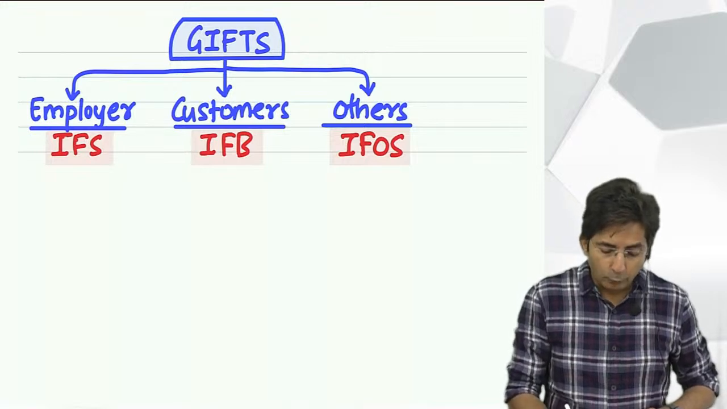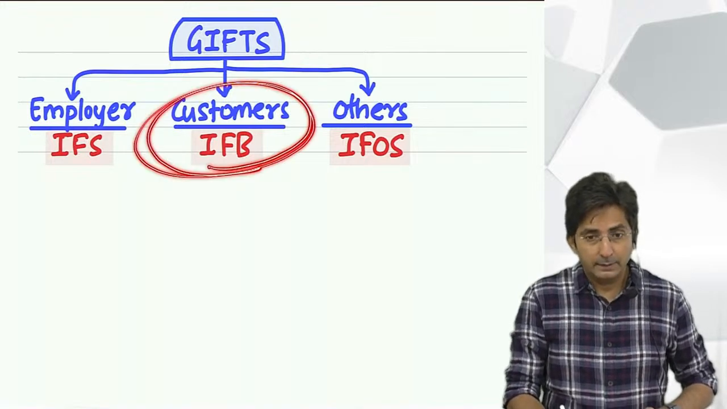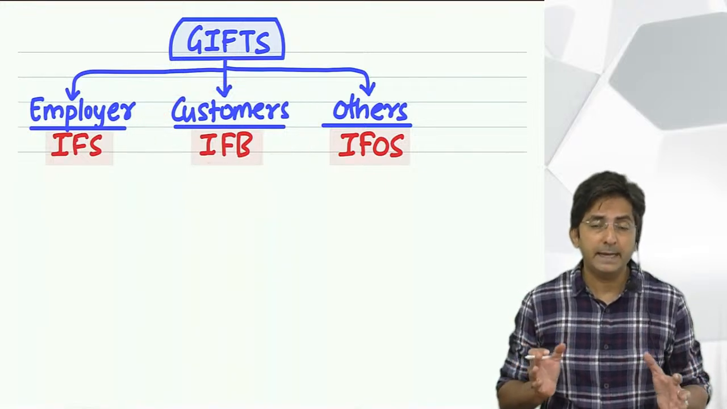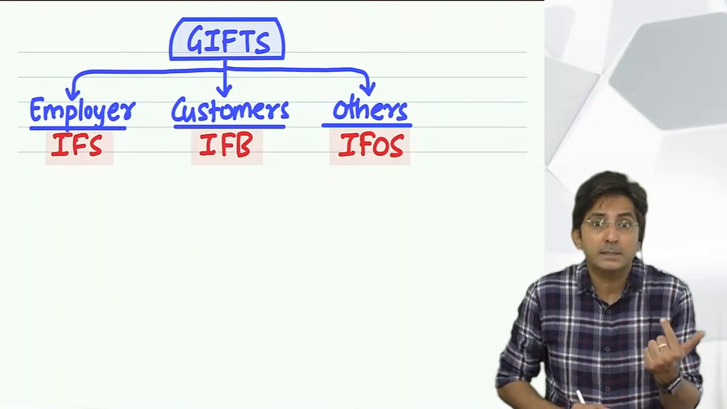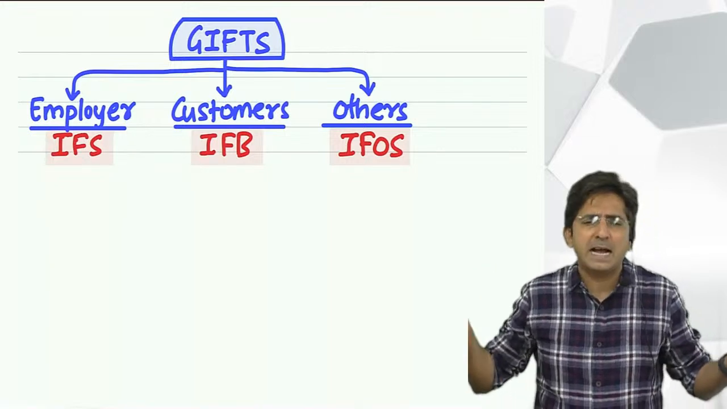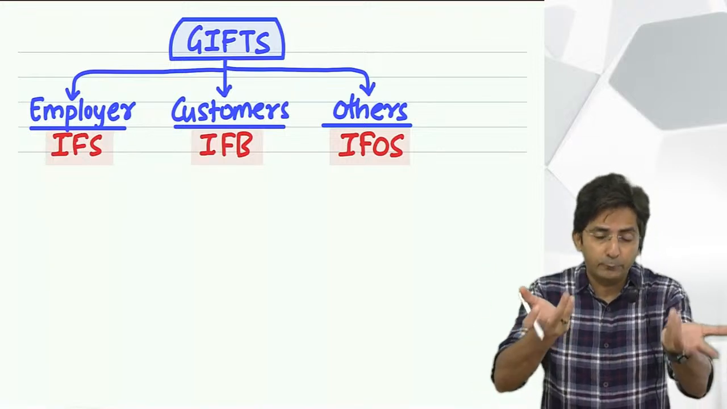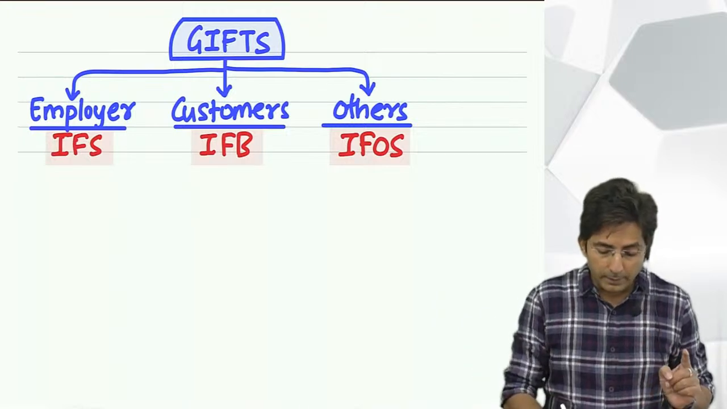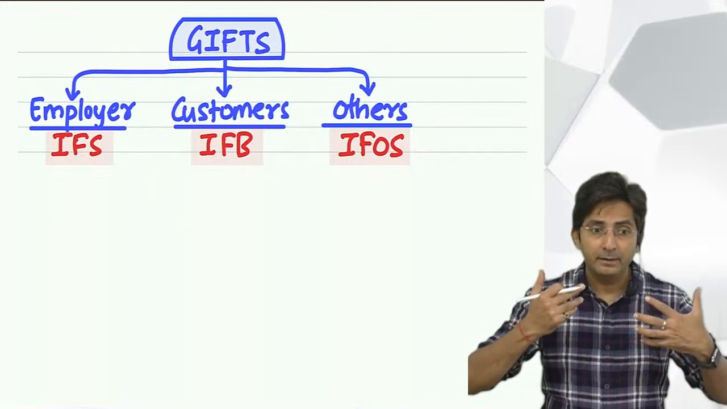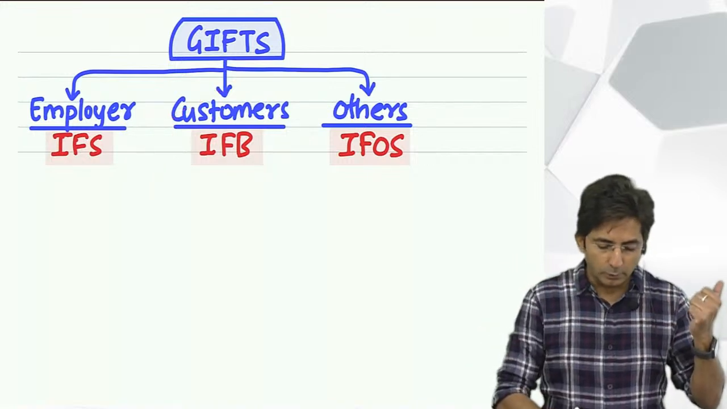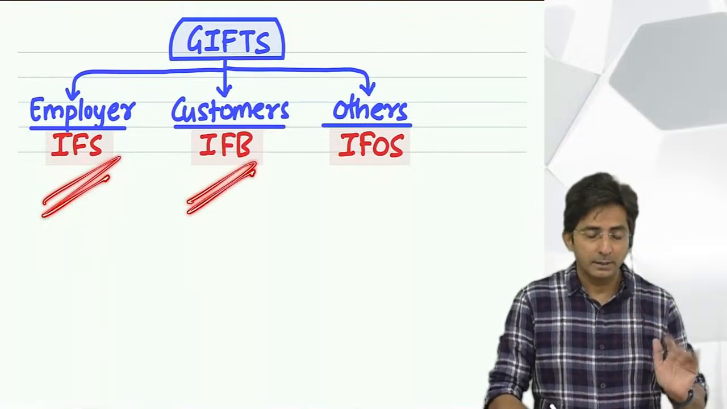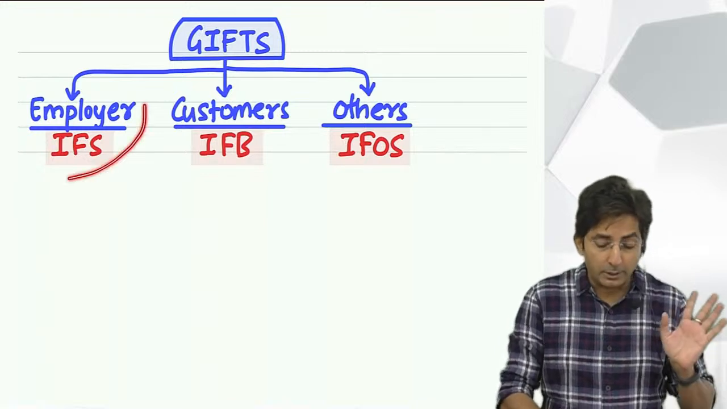And then if you get gift from your customers, then it is income from business. For example, a businessman is getting gifts from his customer. And why are customers gifting him? Because the businessman is giving good service and customers are happy. So sometimes a customer might give a gift to the businessman. But that will come under which head? Income from business. I hope you are familiar with this word, head. 5 heads of income. This will go to income from salary, this will go to income from business. But that is if it is from employer or customer.